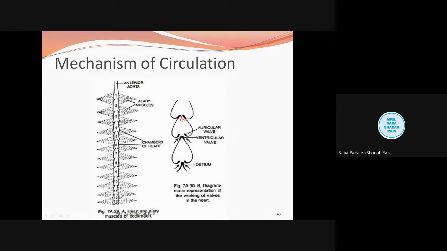This is important from the MCQ point of view, that the heart of cockroach is dash. So it is neurogenic. Now how does this contraction begin? This rhythmicity starts from the posterior chamber. In the previous example also we have seen that the blood collection usually starts from the posterior end.